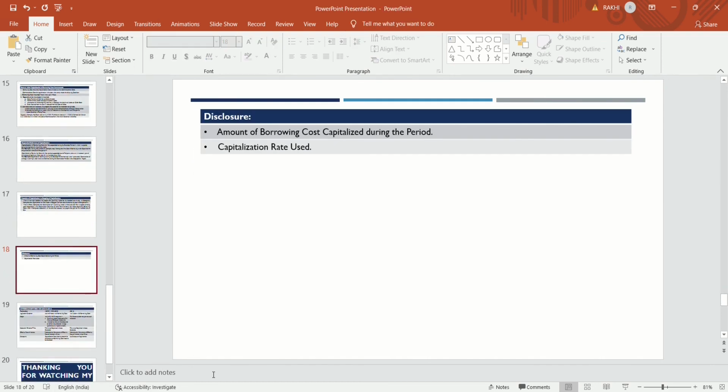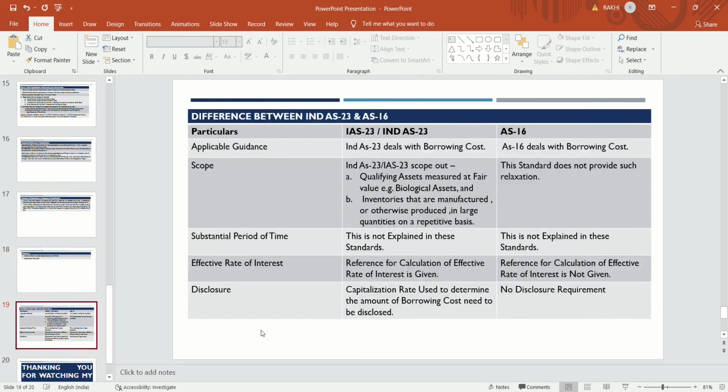And then disclosure. How will the company disclose these transactions in the financial statements, what is the disclosure requirement? The amount of borrowing cost capitalized during the period, and the capitalization rate used, what rate of capitalization they have used. This is the disclosure. And then the difference between Ind AS 23 and AS 16.